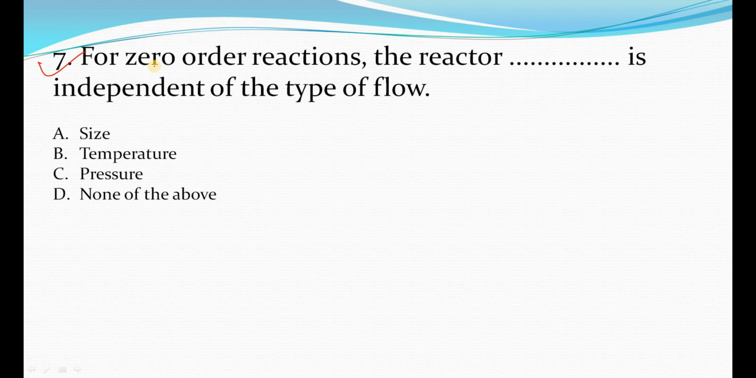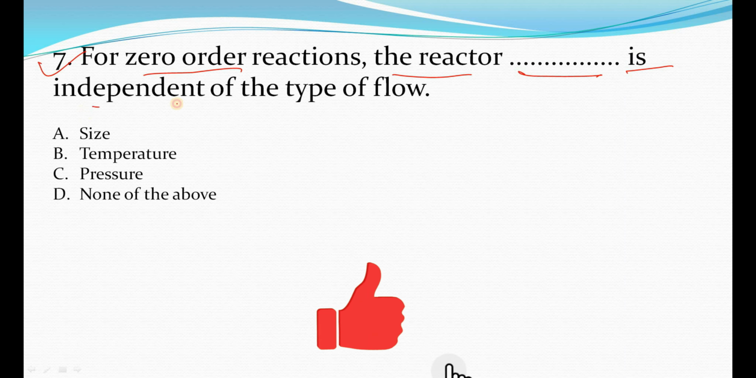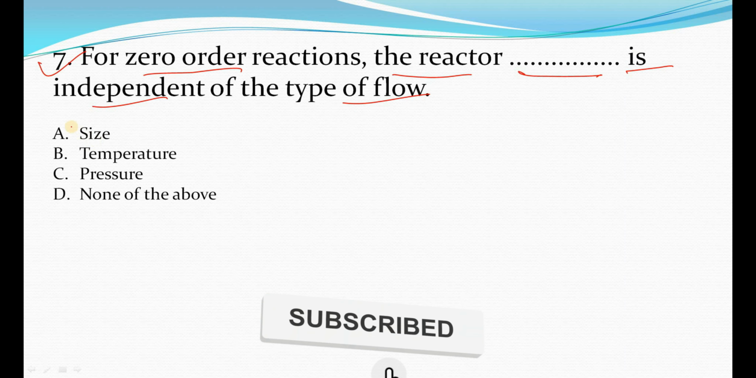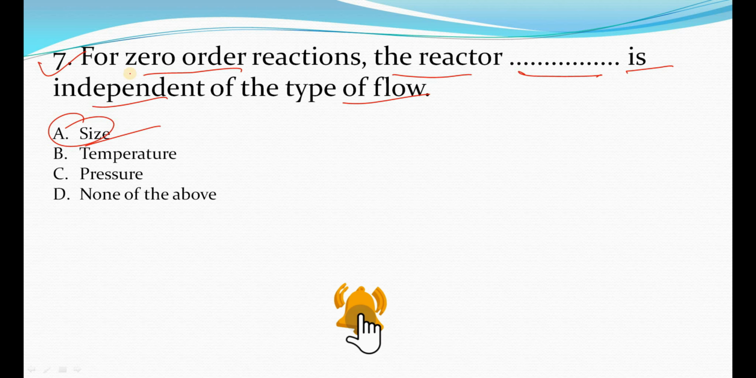Now the seventh question is: for a zero order reaction, the reactor size is independent of the type of flow. Let me know in the comments box why A is the right answer. Why is reactor size independent of the type of flow? For the zero order reaction, it depends upon the general equations which we derive, or the rate expressions which we derive for the zero order reaction.